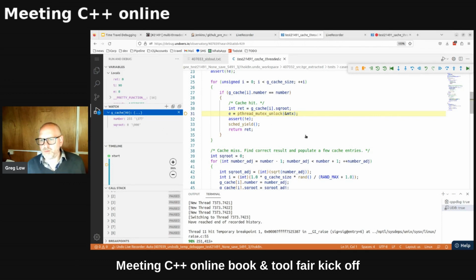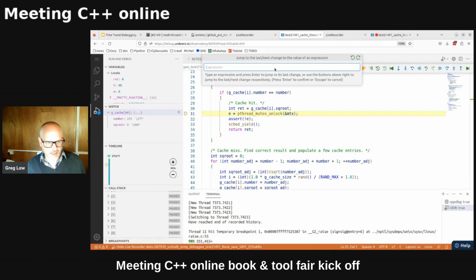So what I'm going to do here, this is a super cool feature. This is really one of the killer features. Let me just hover over it so you can see. I'm going to click this last changed button, and it's going to give me an expression.